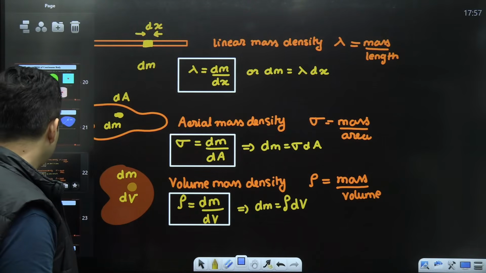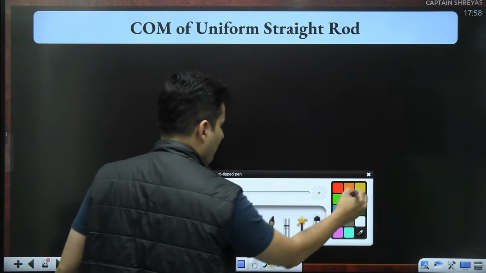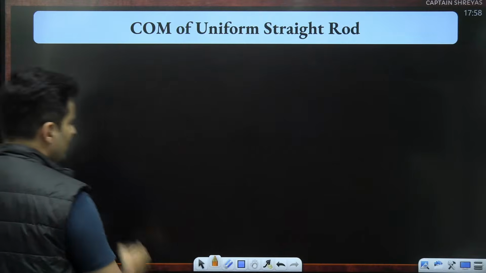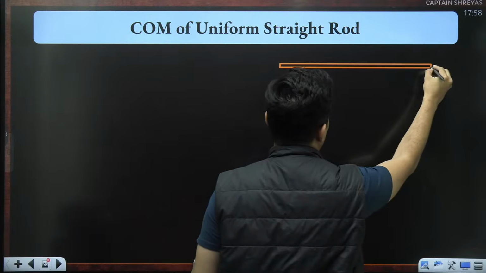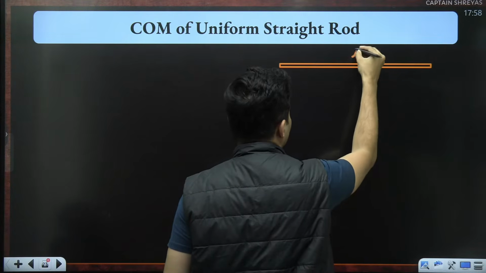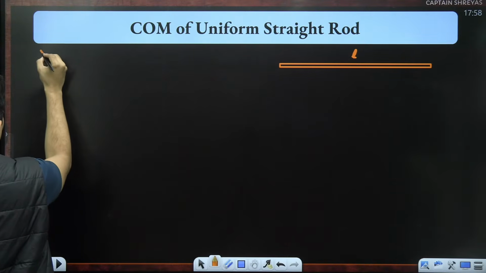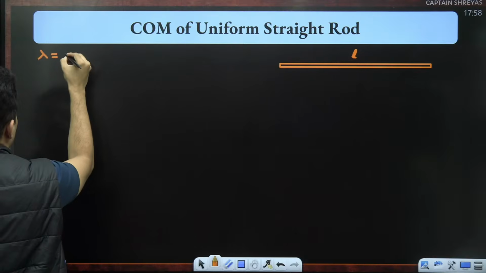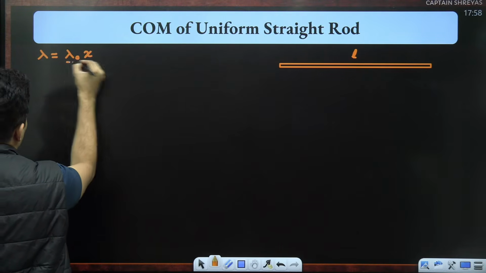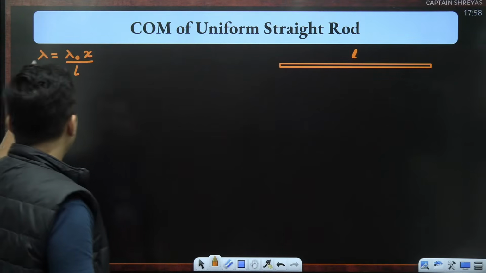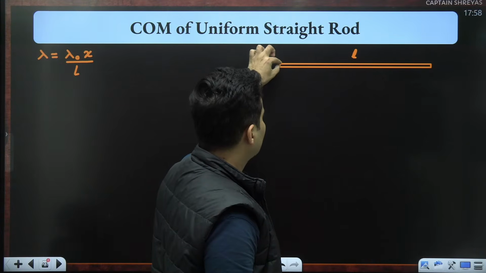No harm. Okay, so let's take an example of how we can find the center of mass of a straight rod. So let's just take a random straight rod like this, whose length is L, and they tell you, listen, the lambda is given by lambda naught x by L. Meaning, if you substitute the x coordinate as 0, there is no mass.